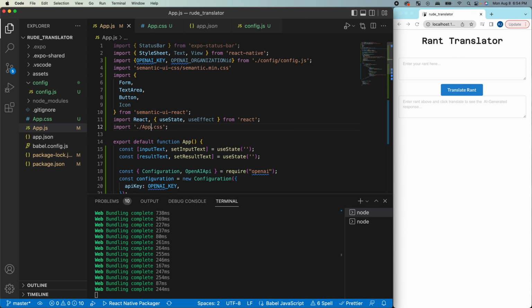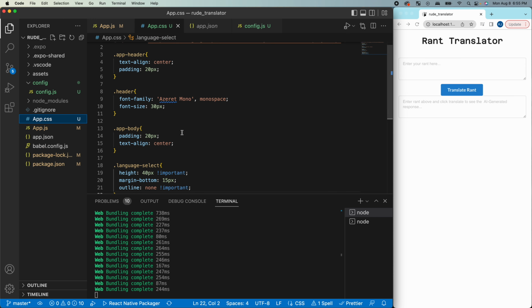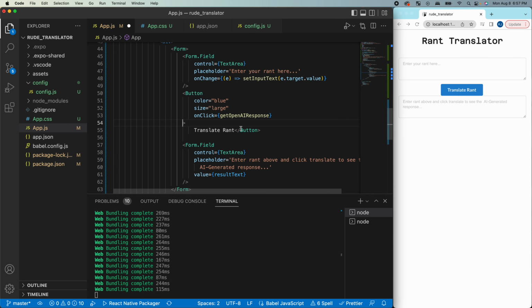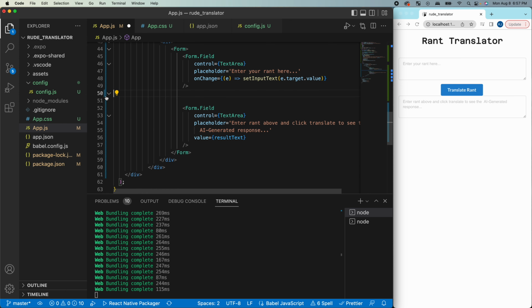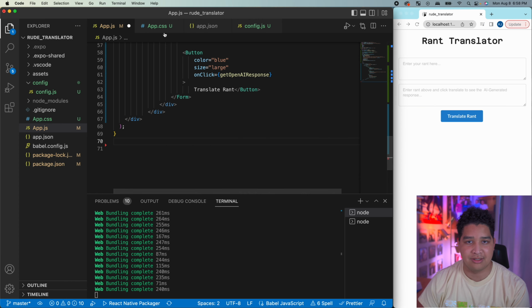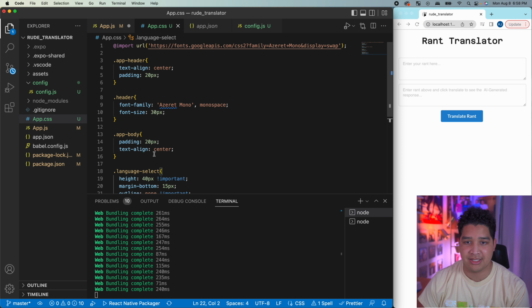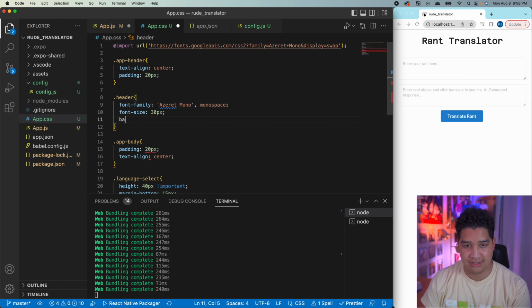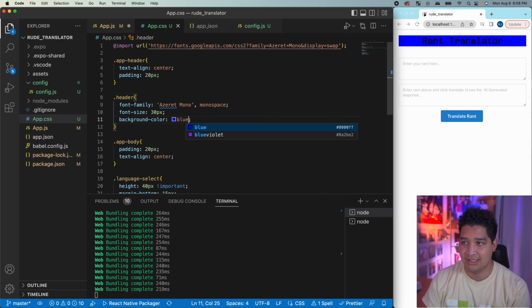App.css. Okay, so there we go. The font just changed. I was able to put some config stuff in the CSS file. We see that it changed a couple of these different things. Now everything is centered. There is some padding. You know what? I'm going to go ahead and move this button to the bottom because I think the way that they have it is better anyway. Let me go to here and let me see if, like, the header, can I do some sort of background color blue? Does that work? Okay.